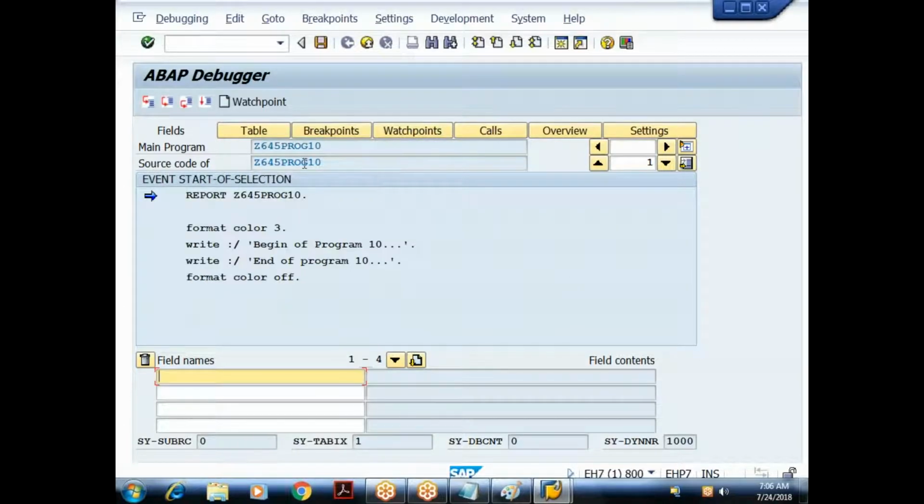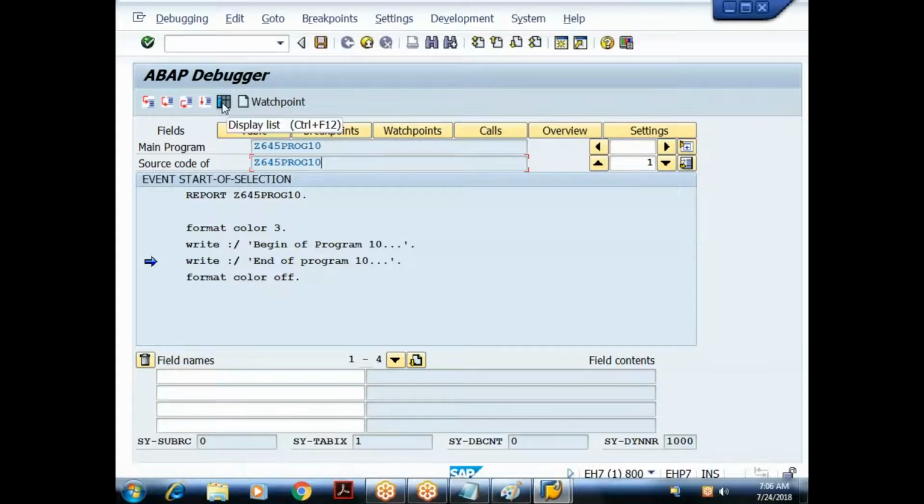Done. So where is the control now? The control is in the 10th program. So it has begun the execution of the called program. Done. I'll say F5. Write statement, I'll say F5. So see here, the control is in the 10th program, so this will have a separate output screen.